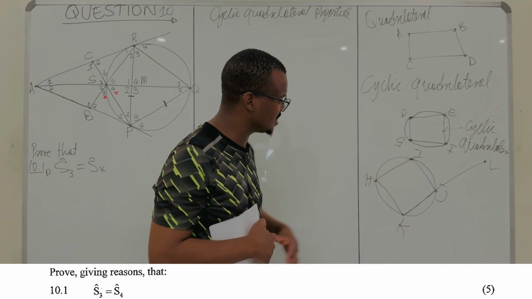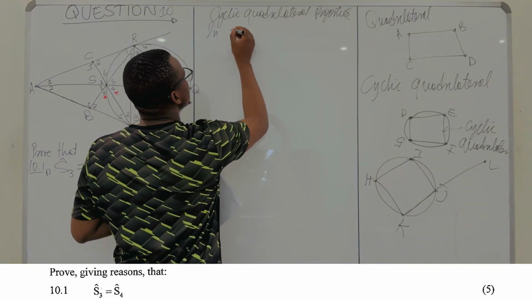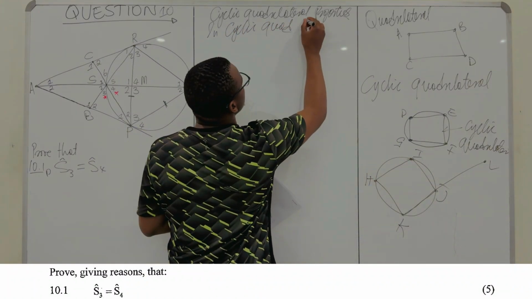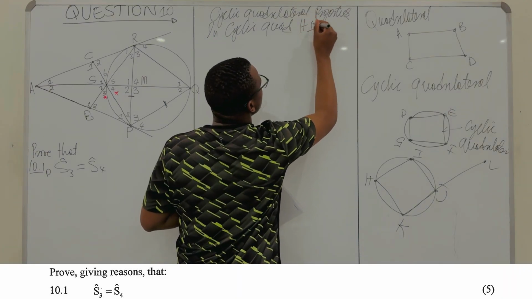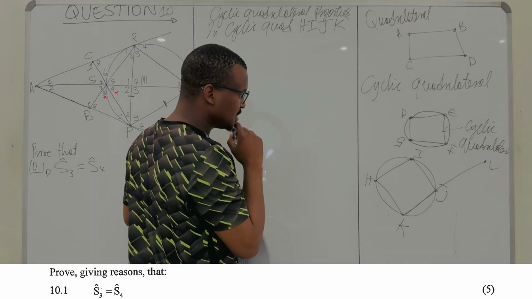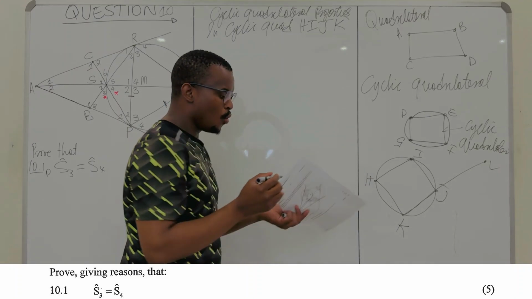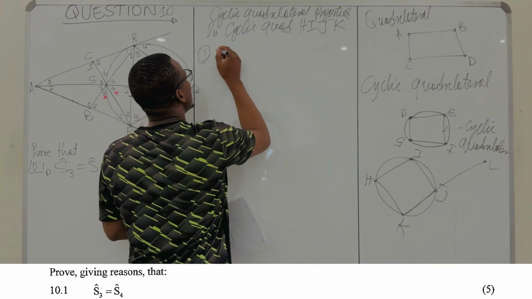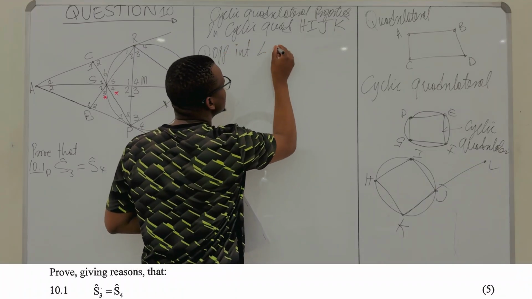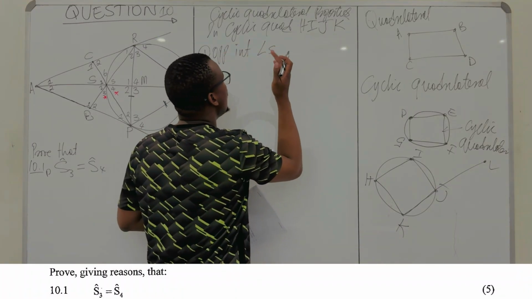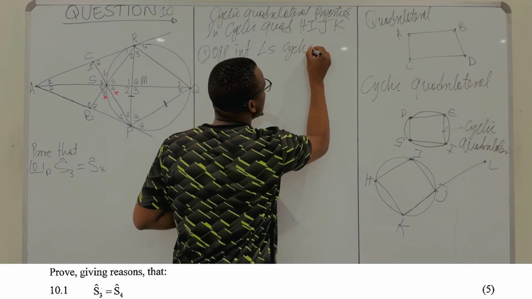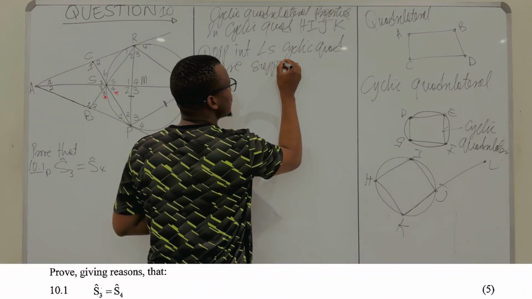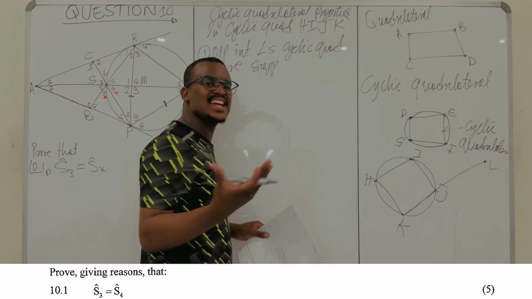So in cyclic quad H, I, J, K, we're looking at cyclic quadrilateral H, I, J, K. We said property number one: the opposite interior angles of a cyclic quadrilateral are supplementary. What does it mean to be supplementary? It means they add up to 180 degrees.